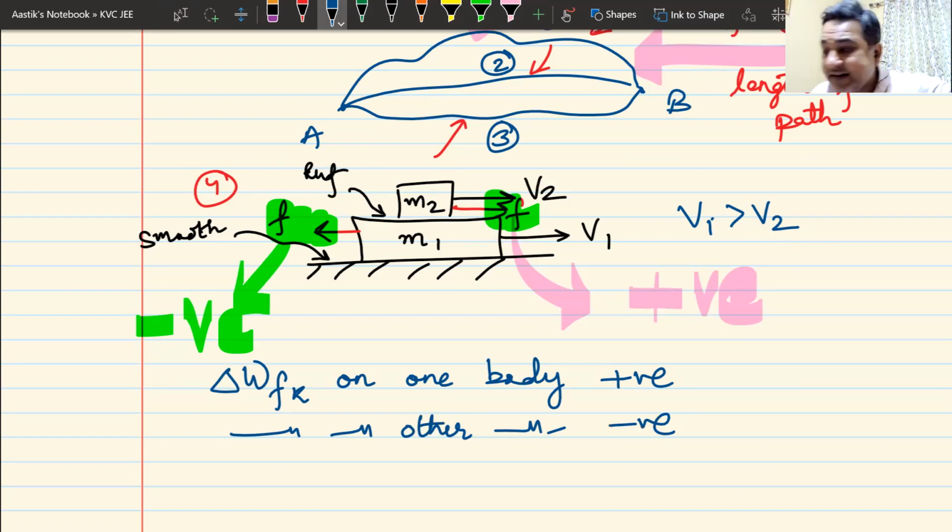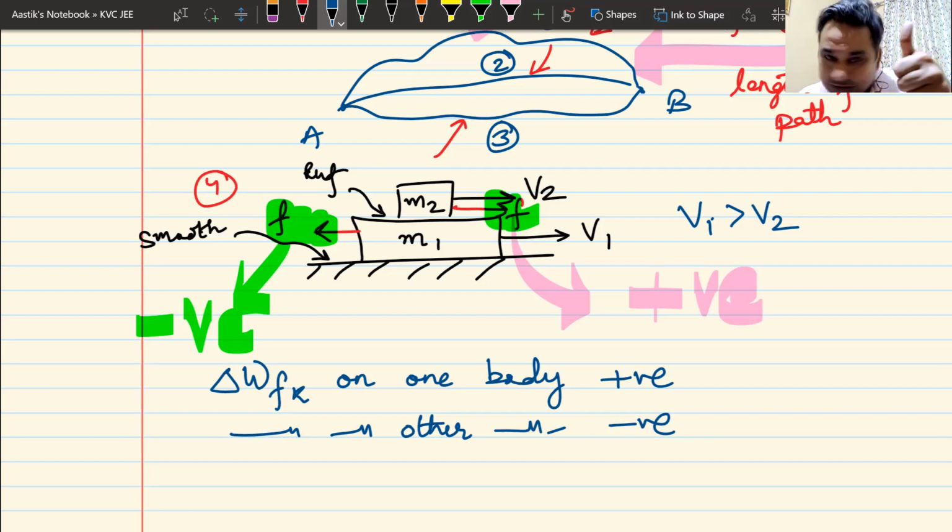Do we all understand this? Can I have some raised hands that we have understood this? Everyone at the back, forward, front. Great. Now, the next question. And if you understand this question, you will be able to do all the questions that might come. If I add these two works, work done by friction on the first body and work done by friction on the second body, what will be my answer?